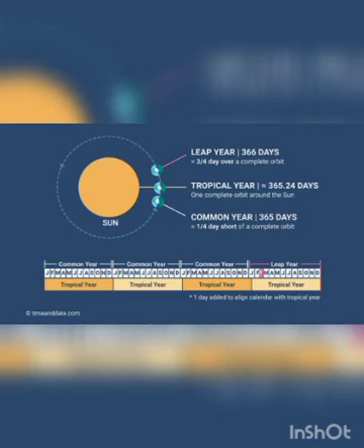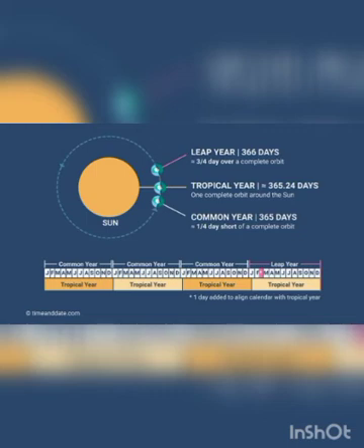The year usually has 365 days, but one revolution takes 365 days and 6 hours, so the extra 6 hours are added for 4 years. 6 into 4 is 24. So the 4th year gets an extra day, isn't it? These 24 hours are equal to 1 day. This is an extra day.